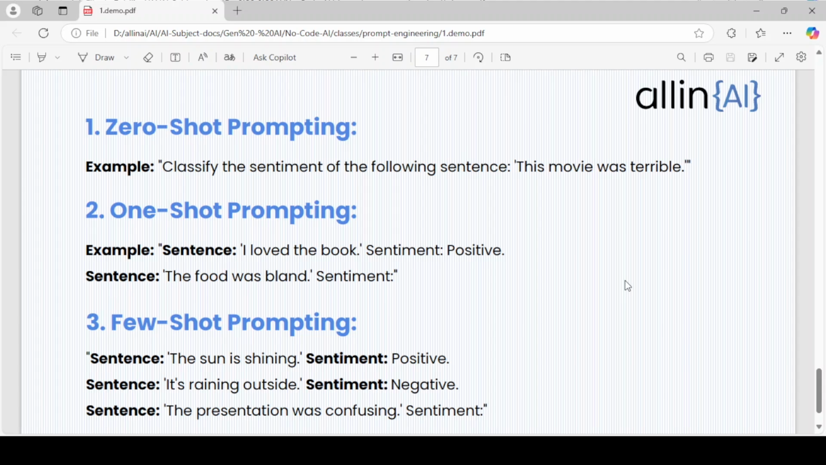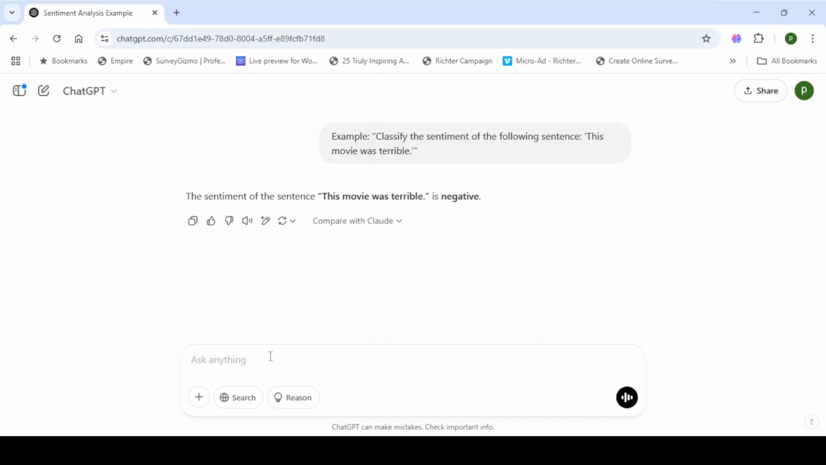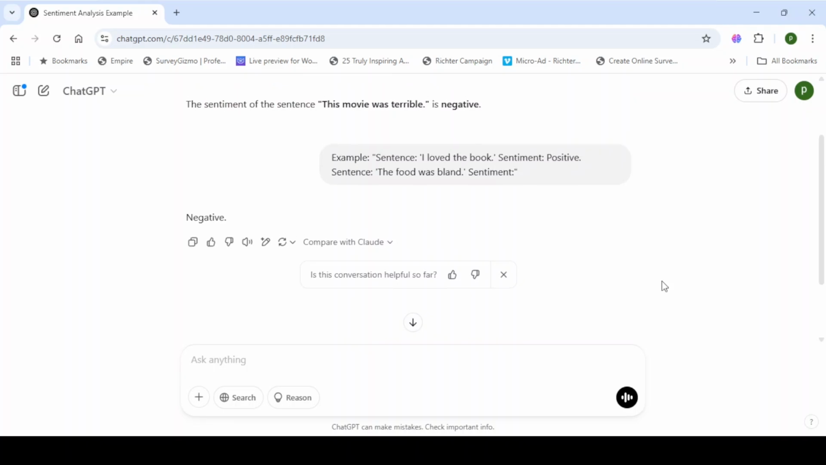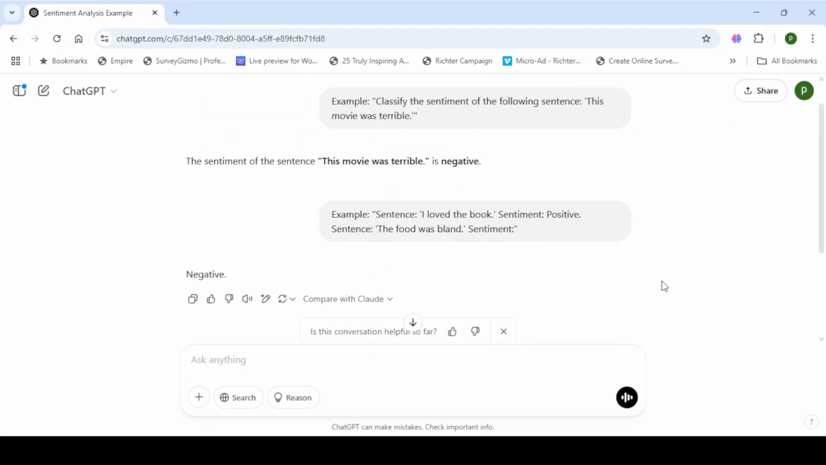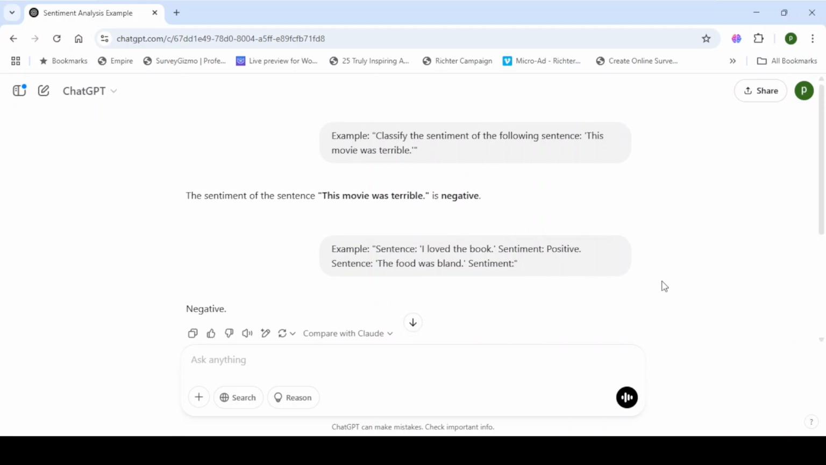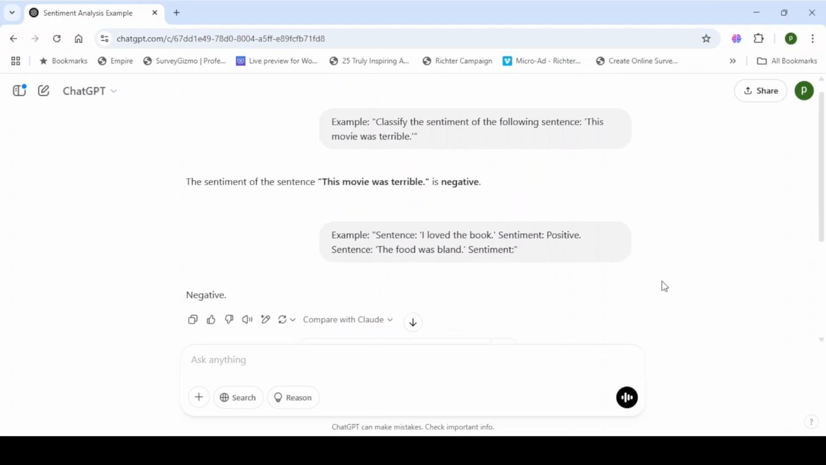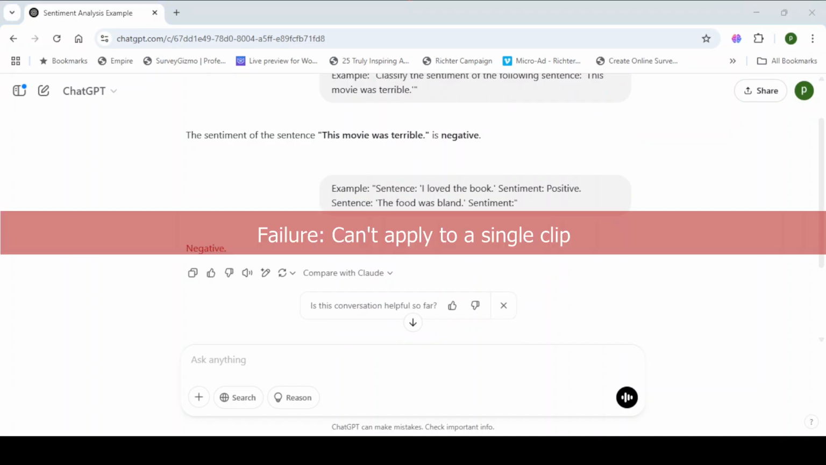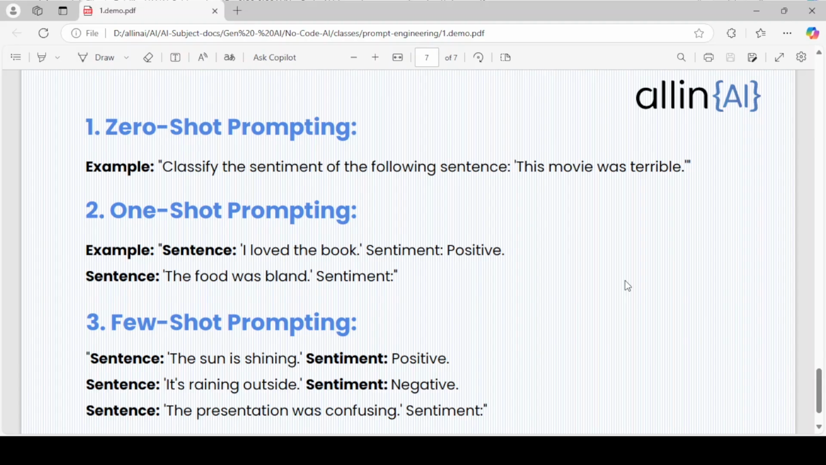For example, sentence: "I loved the book." Here the sentiment is positive. The second sentence is "The food was bland." Sentiment is... So here we are giving one example, called one-shot prompting. The model is now given one example of sentiment classification and is expected to follow that format to classify the second sentence. Same with few-shot prompting.